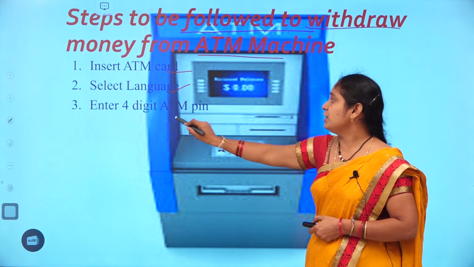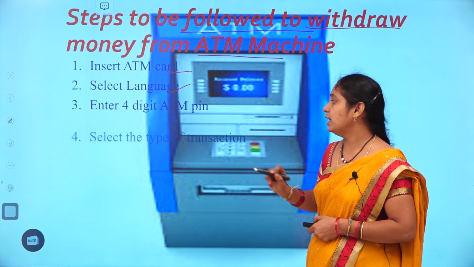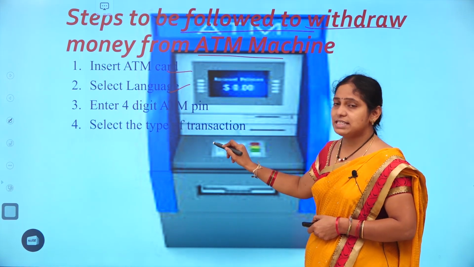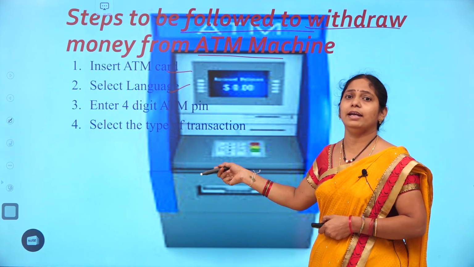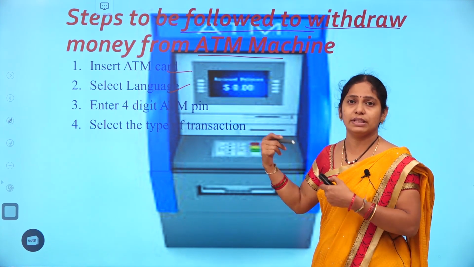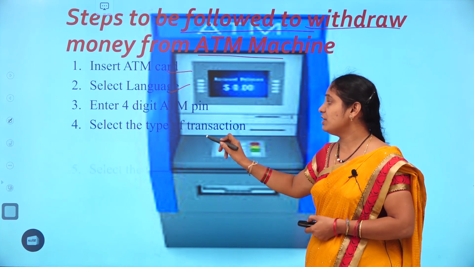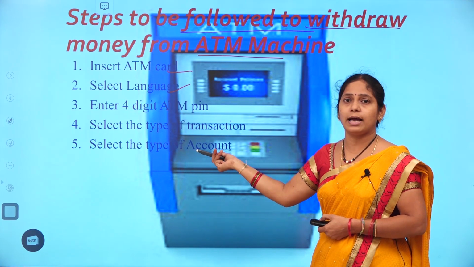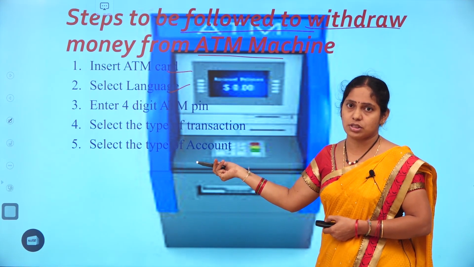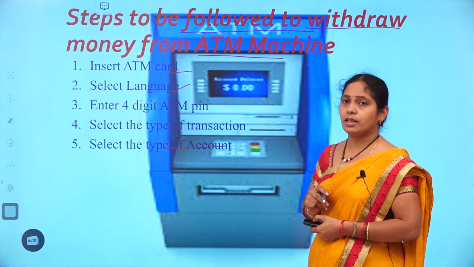And then we should enter a 4-digit ATM pin. After that, we need to select the type of transaction you want to perform. Is it a credit or a debit, meaning we want to withdraw or deposit the amount. It also asks which type of service, meaning is it a savings bank account or current account? There are different types of accounts, so the type of account needs to be selected next.